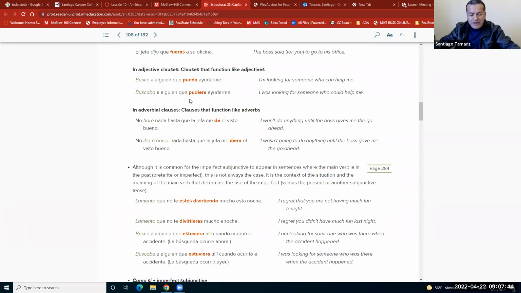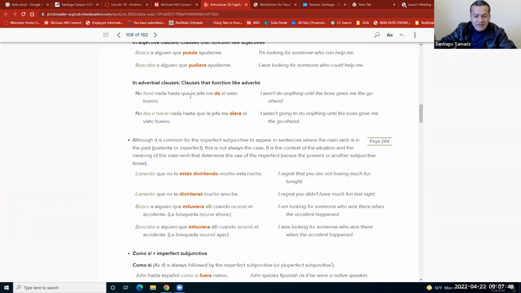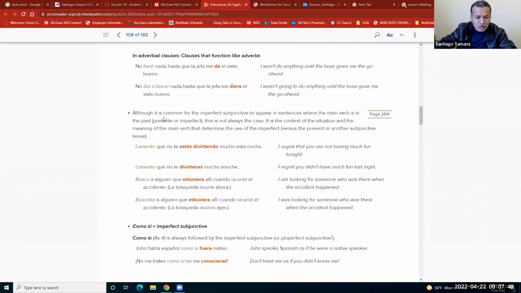Next, vamos a ver el siguiente uso. Acá tenemos. Sometimes, even if you have the first clause in the present tense, the situation will ask you to use the other clause in the past subjunctive. For example, lamento que no te estés divirtiendo mucho esta noche. I regret that you are not having much fun tonight. Esta noche, tonight, is telling you that we're talking about the present.